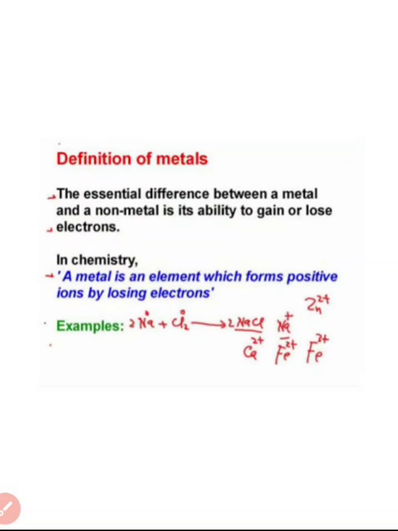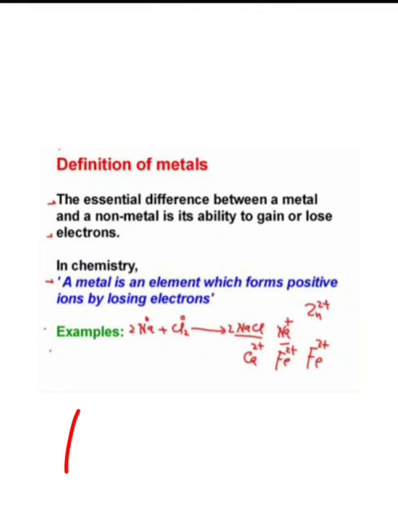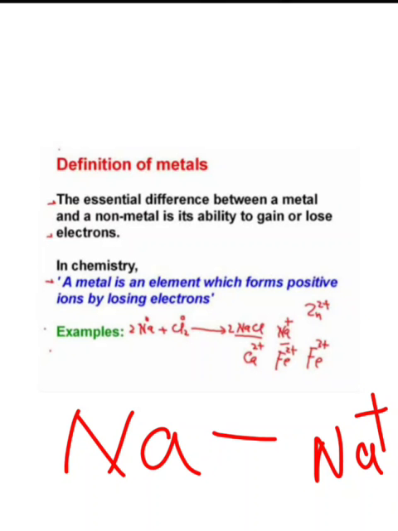Metals are the elements which lose electrons and form positive ions. For example, sodium. Sodium contains only one electron in its outermost shell. To attain an octet, it will lose the one electron and form the Na plus ion, that is a positive ion. So the element which loses electrons and forms a positive ion, that is a cation, is known as a metal. Like this, another example, magnesium.